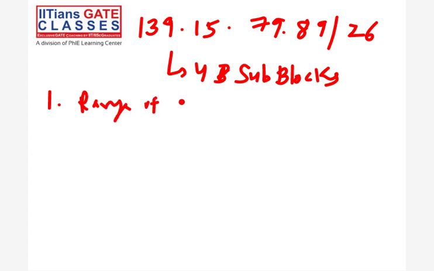The first IP and the last IP, this is the range. And the number of IPs, you know, 32 minus 26 is 6, so 64 IP addresses are there in the block.